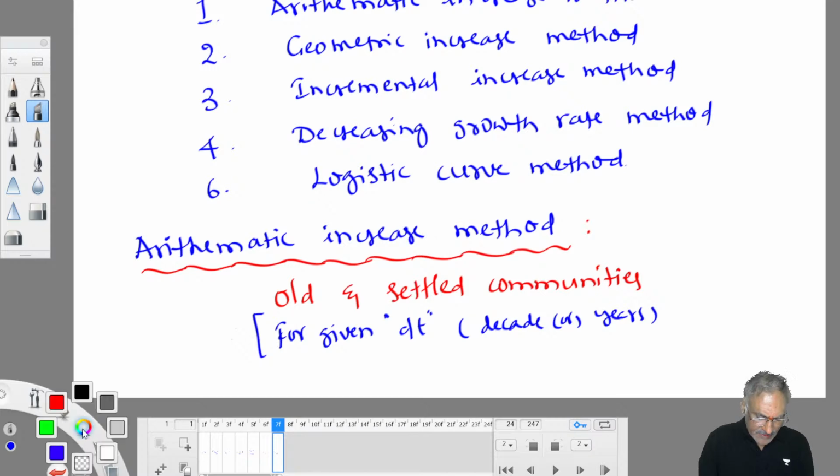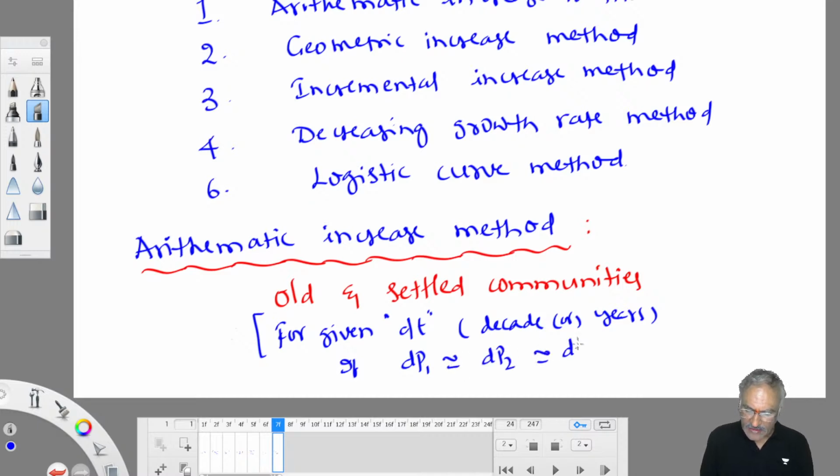For given dt, if changes in populations are the same, dp1 is the same as dp2, dp2 is the same as dp3, like this, if past census data shows this kind of trend of growth, then comfortably you can apply the arithmetic increase method. There is no other method suitable for that community.